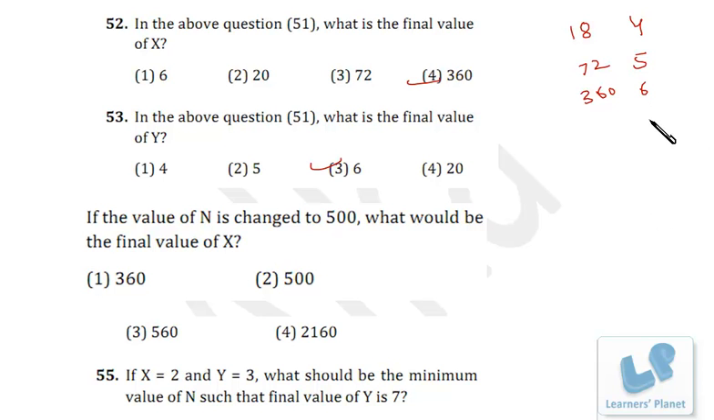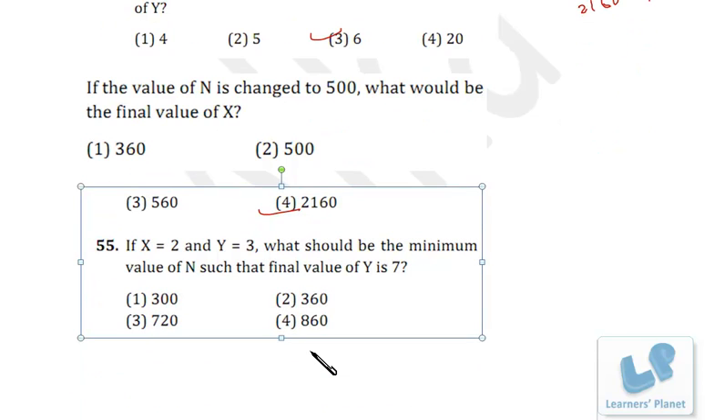Then we can proceed the same way. It is 7 and 360 into 6. Okay, so now the machine stops because we have reached more than 500. So at that time the value of x will be 2160. Next is, if x is equal to 2 and y is equal to 3, what should be the minimum value of n such that the final value of y is 7?